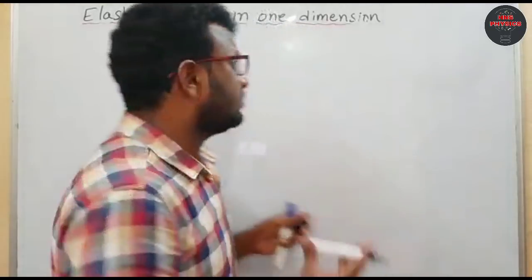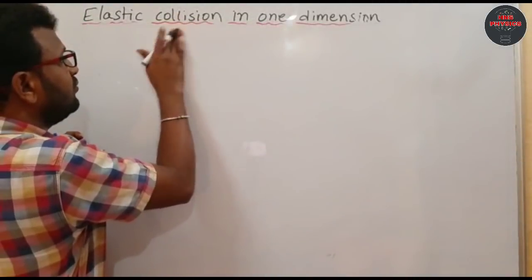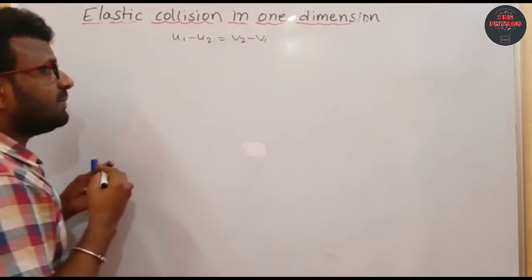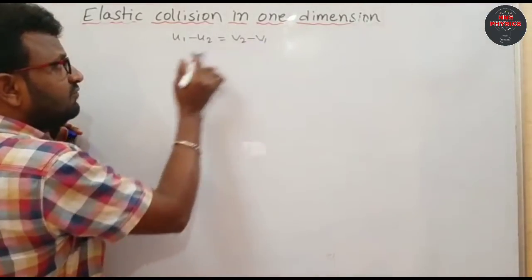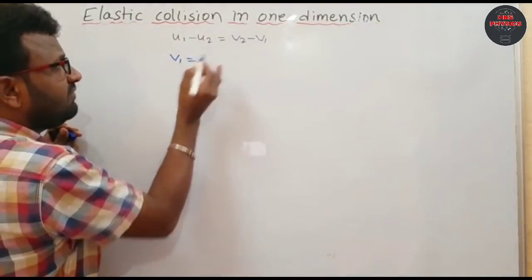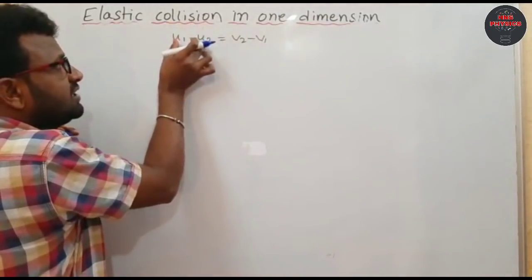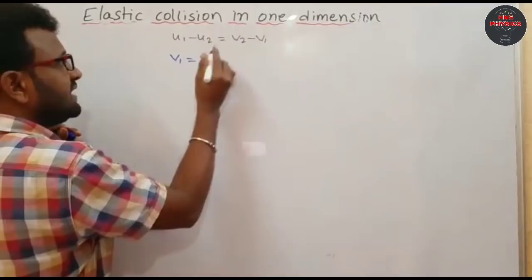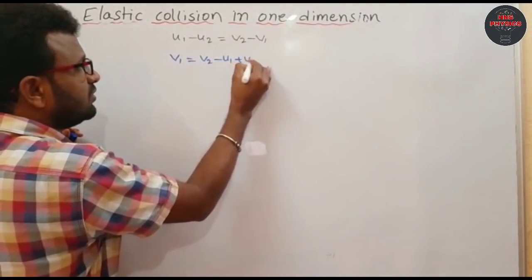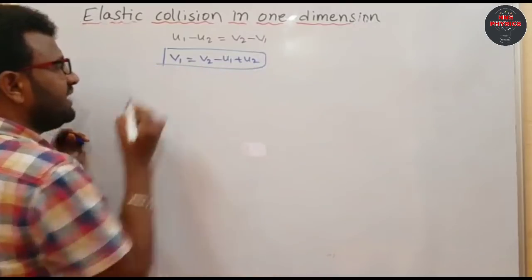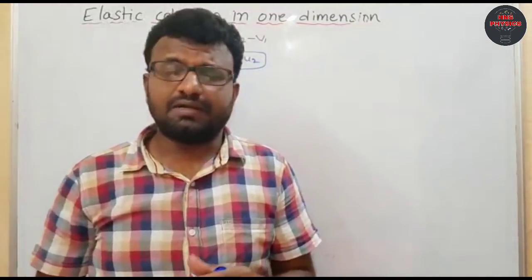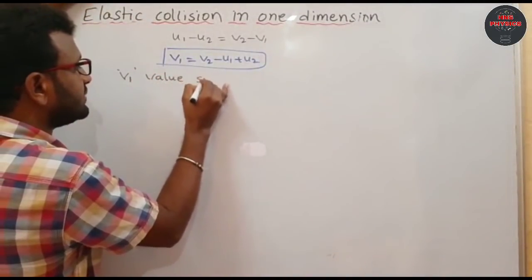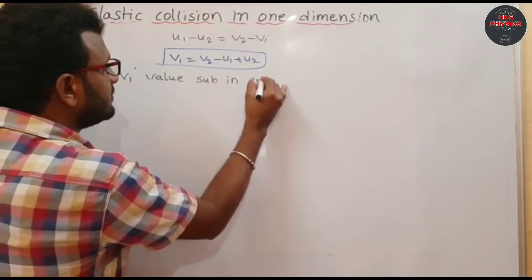Again, from equation 4, u1 minus u2 equals v2 minus v1. So from here I am going to write the value of v1: this value you can take to the left side and these two terms to the right side. So v1 equals v2, and if you take these two terms to the right side, that is minus u1 plus u2. Now this v1 value you can substitute in equation 1, right?